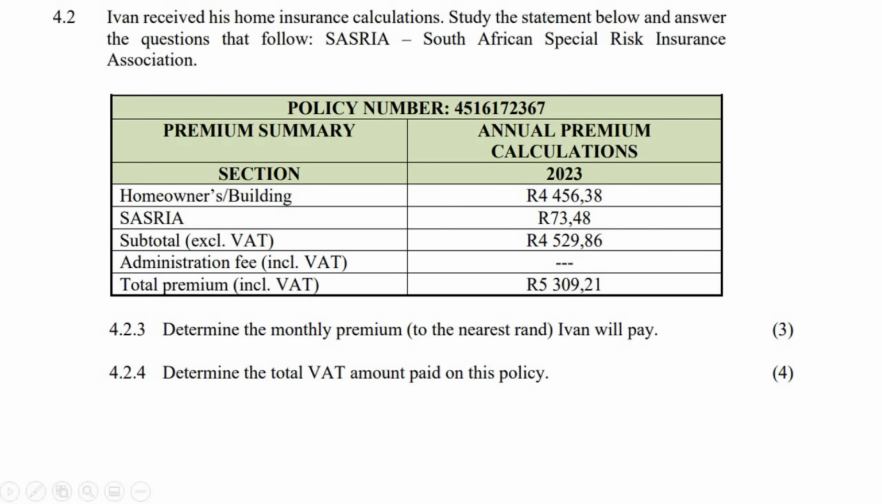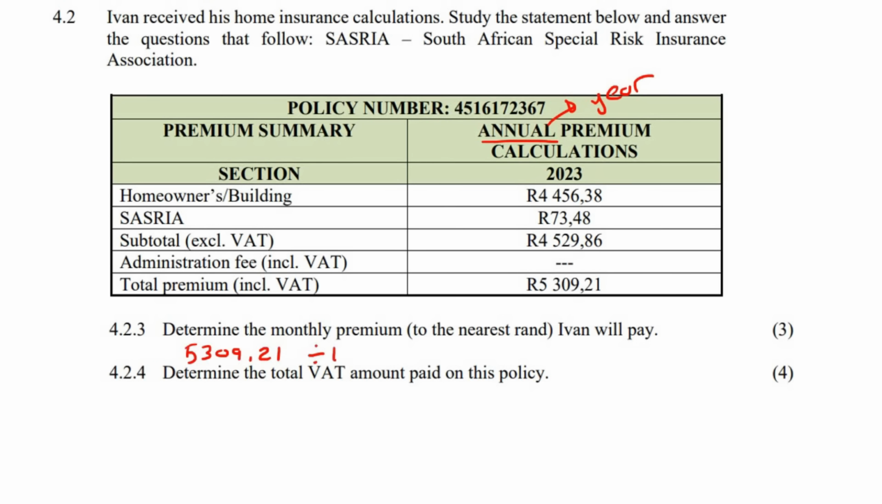Determine the monthly premium to the nearest Rand that Ivan will pay. Okay, let's just try to understand that. Ivan received, study the statement below. Oh, this is an annual premium. Okay, so this is the annual, that means per year. So it says determine the monthly premium that Ivan will pay. So this is what Ivan pays per year.